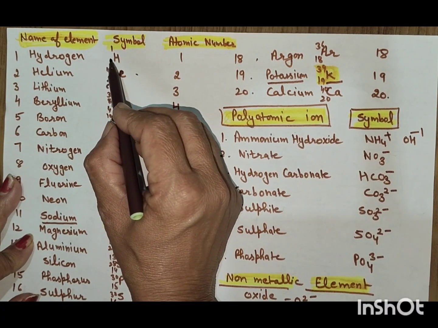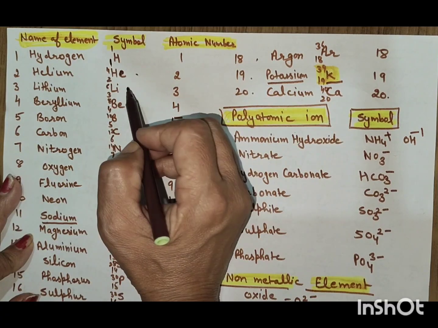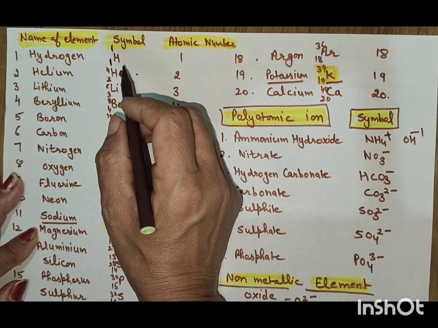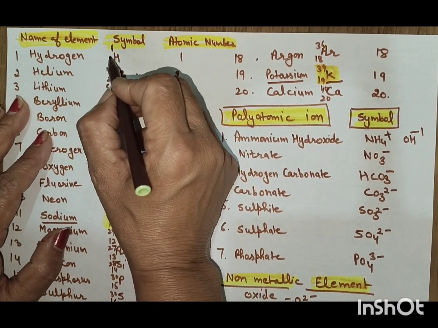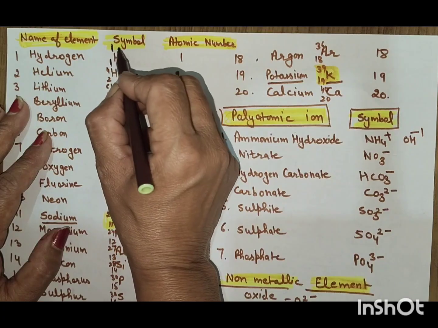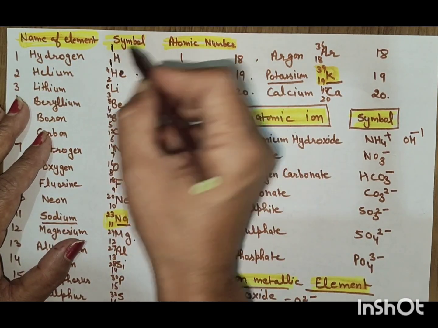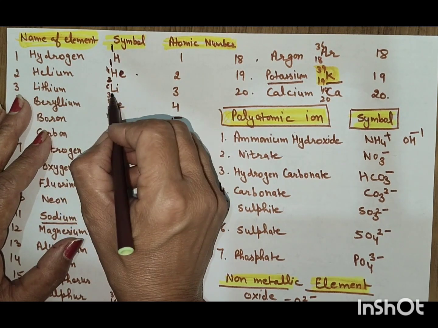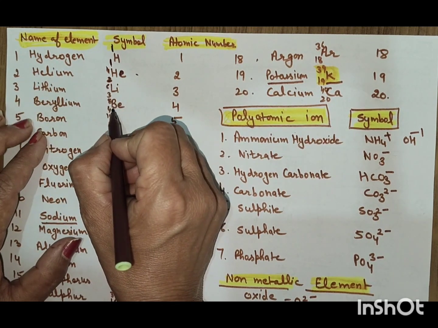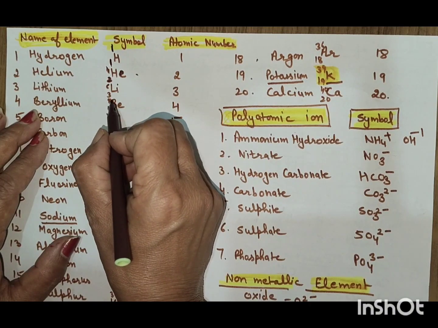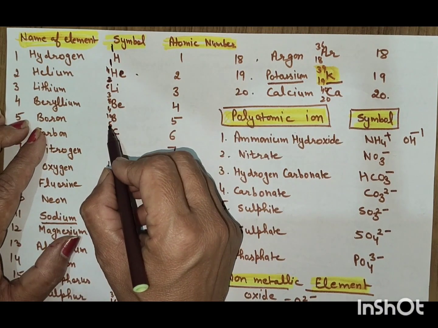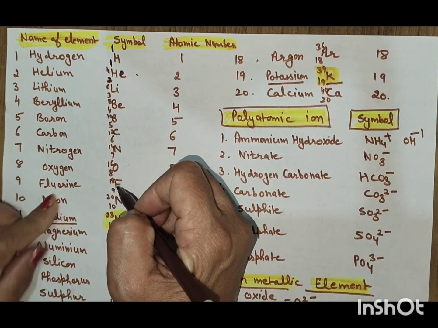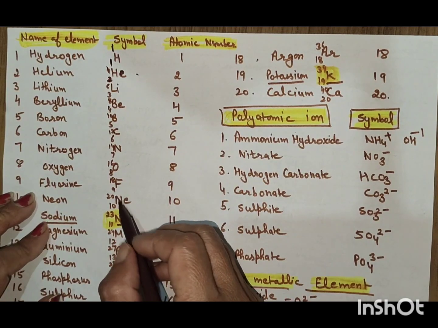Now the lower number is the atomic number, and the upper number is the mass number, which is nearly double. Hydrogen is 1, and in the numericals you will see 2 and 1. Helium is 2 and 4. Lithium, atomic number 3, mass number 6. Beryllium, atomic number 4, mass number 8. Boron 5, 10. Carbon 6, 12. Nitrogen 7, 14. Oxygen 8, 16. Fluorine 9, 18. Neon 10, 20.